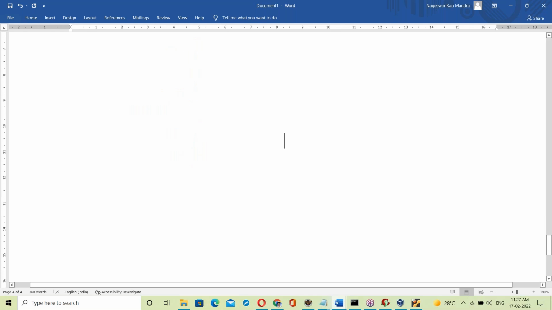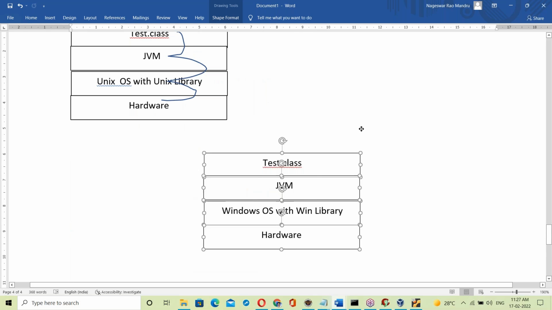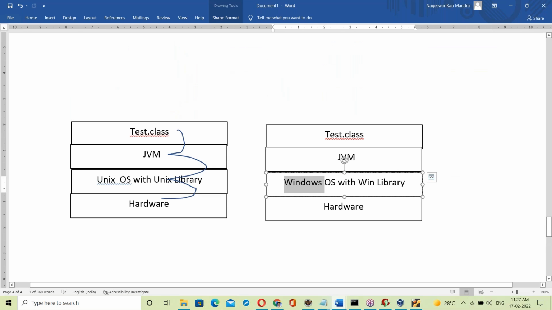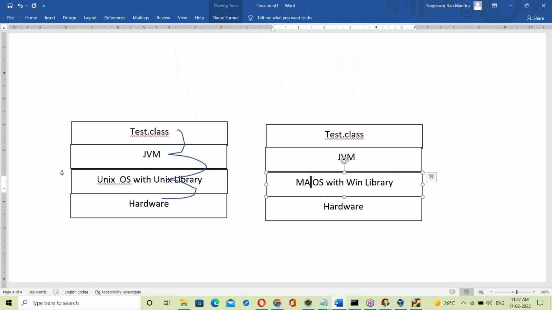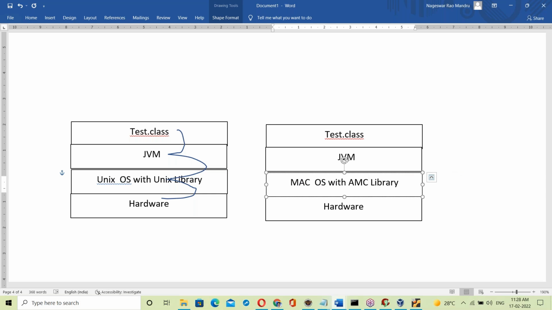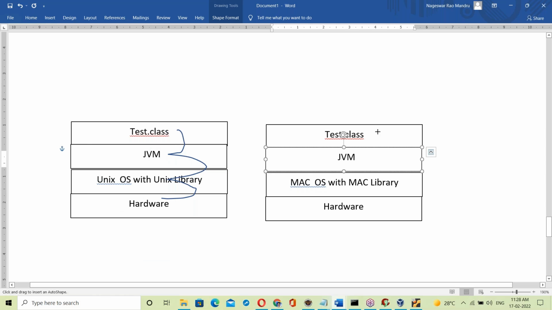Let us take one more platform. Suppose Mac OS, a Java program running on Mac OS. Mac means Macintosh. Mac OS with the Mac library. Every OS has its own library. Now this JVM takes the Tested.class file and links with the Mac library.